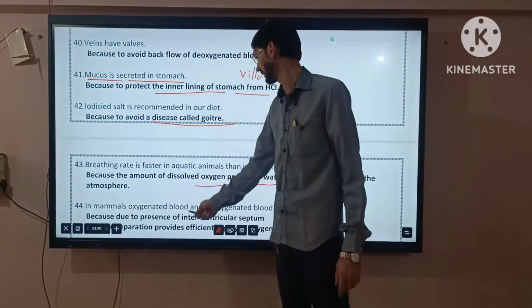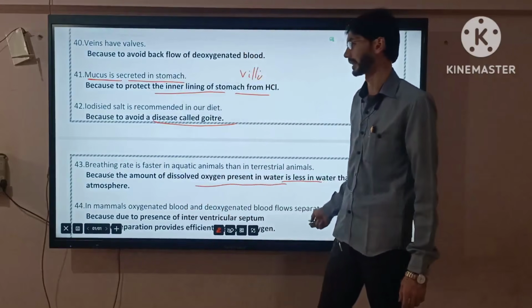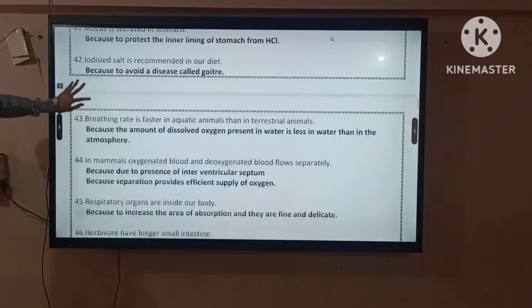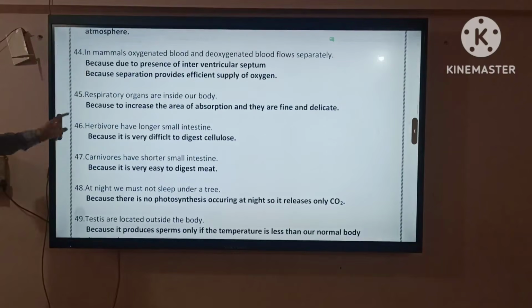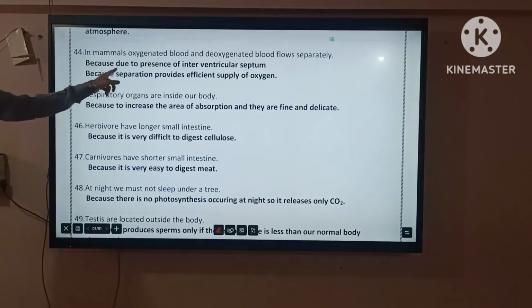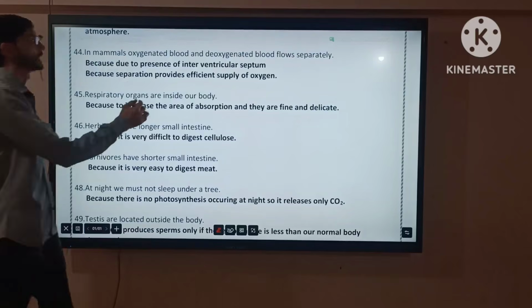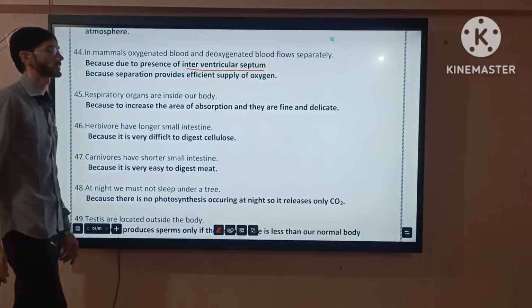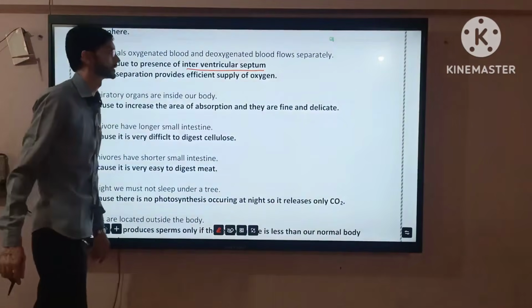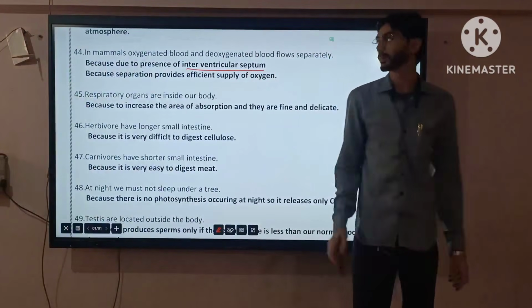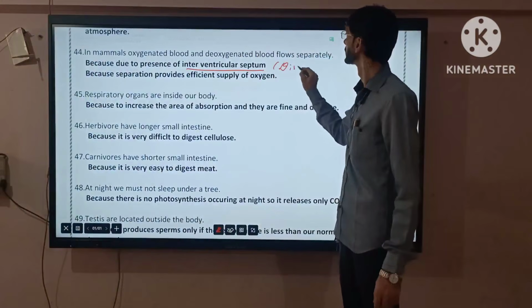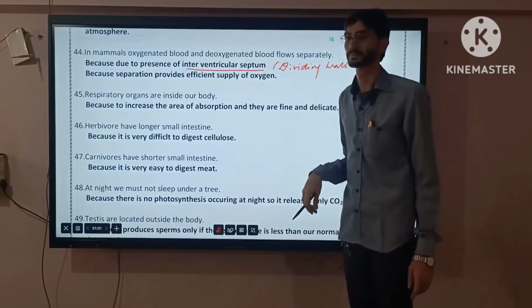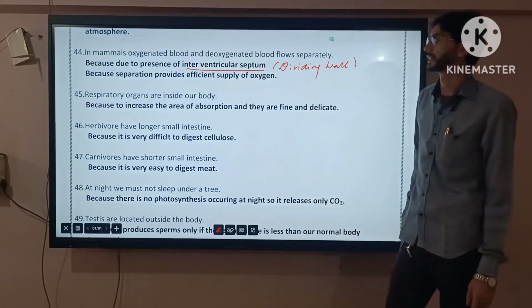Next, in mammals, oxygenated blood and deoxygenated blood flow separately. It is important, just be aware of this. Because of the presence of the interventricular septum, the separation provides efficient supply of oxygen. Septum means a dividing wall.